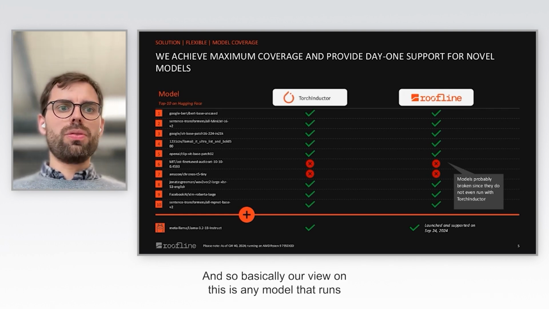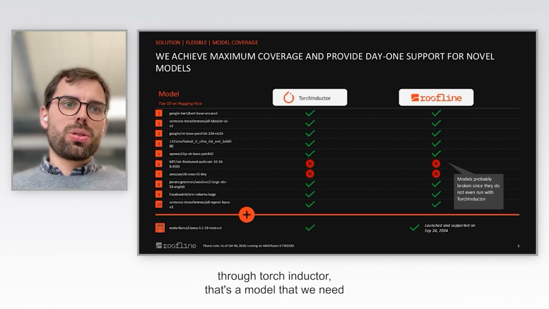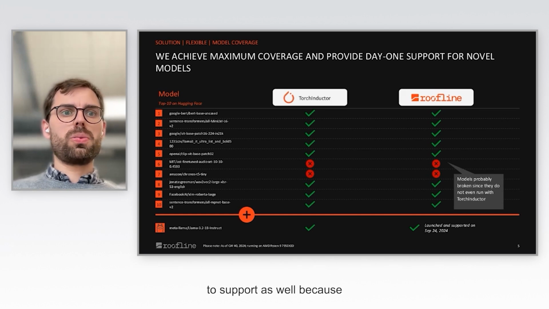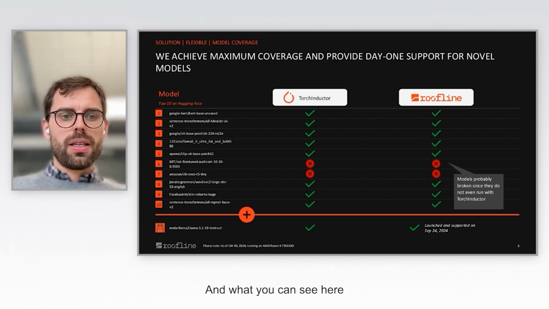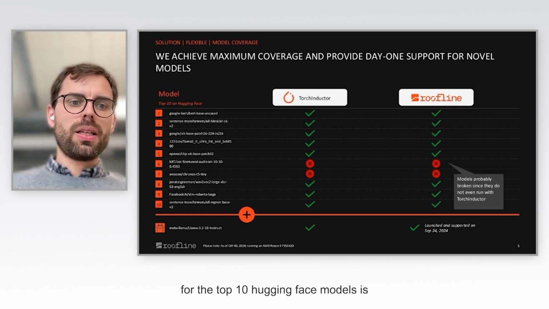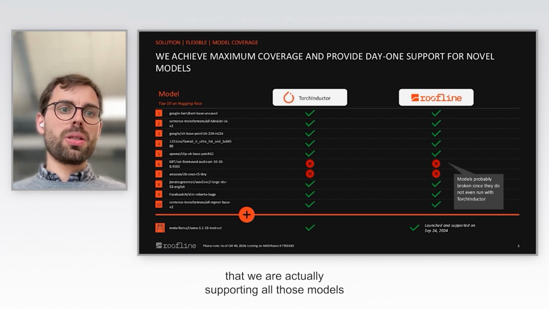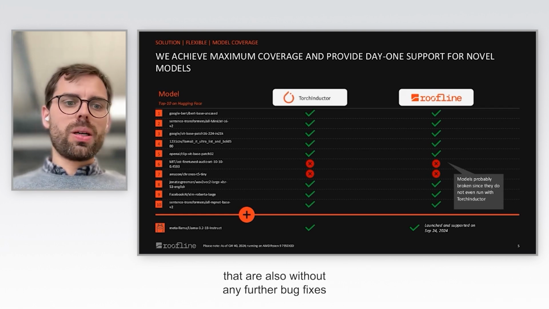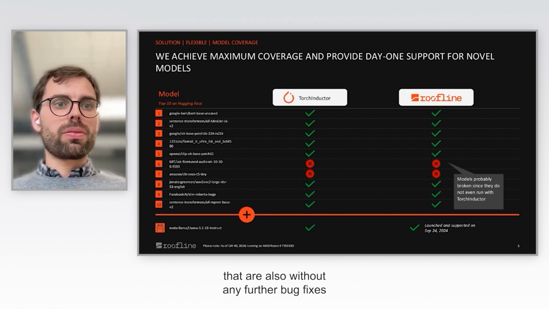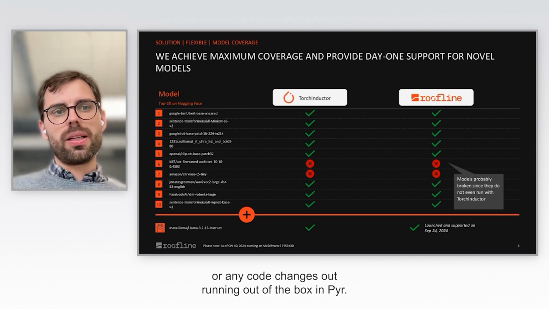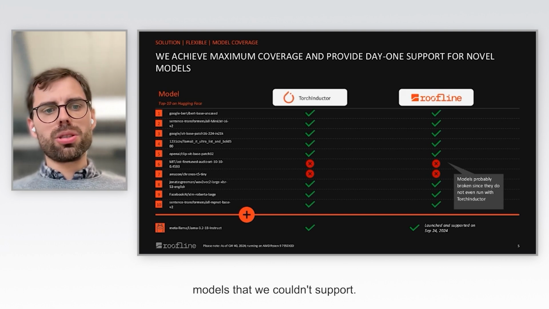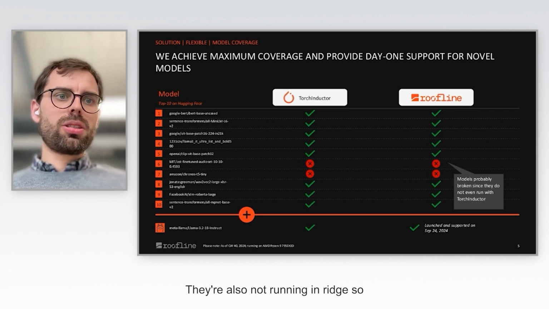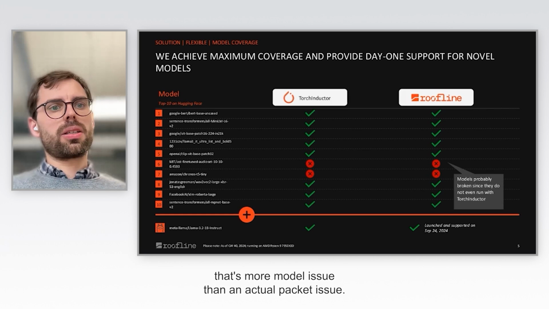And so basically our view on this is any model that runs through Torch Inductor, that's a model that we need to support as well, because that's the industry standard in terms of model support. And what you can see here for the top 10 Hugging Face models is that we are actually supporting all those models that are also running out of the box in PyTorch, without any further bug fixes or any code changes. So we are really proud about this. And the two models that we couldn't support, they are also not running in PyTorch. So that's more a model issue than an actual backend issue.